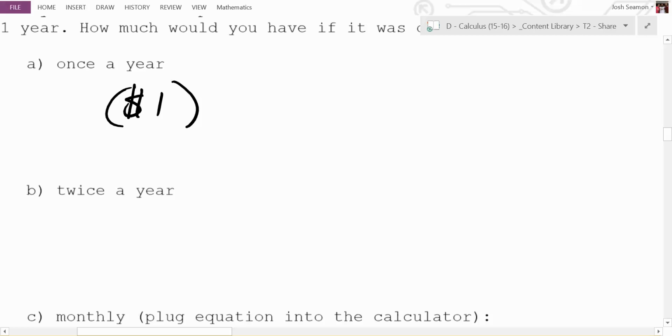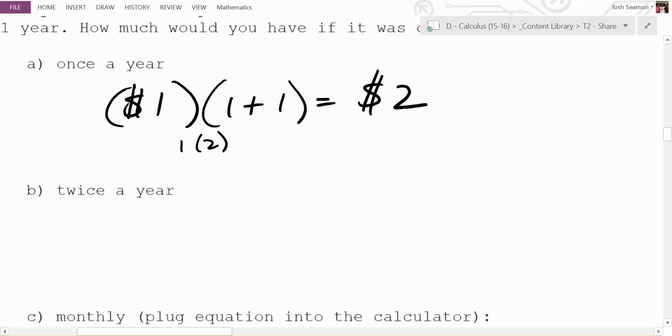So you would multiply this times 1 plus the interest rate, so you end up with how much money? $2. Oh, that's exciting. Very nice. So you're multiplying 1 times the number 2. Very good. Nice. Twice a year. So if you had 100% interest and I said compound it twice a year, that would mean you do 50% once and then do 50% again. So if you have $1 and you want to grow by 50%, you'd multiply by 1.5.